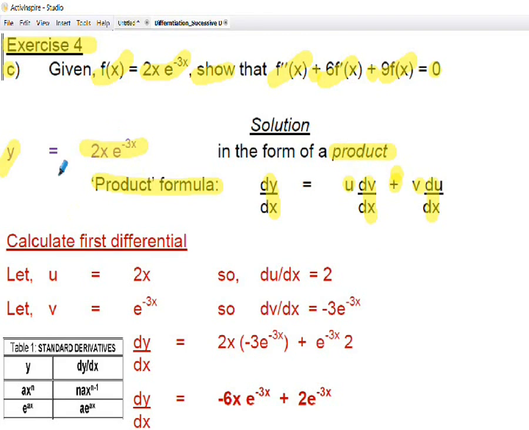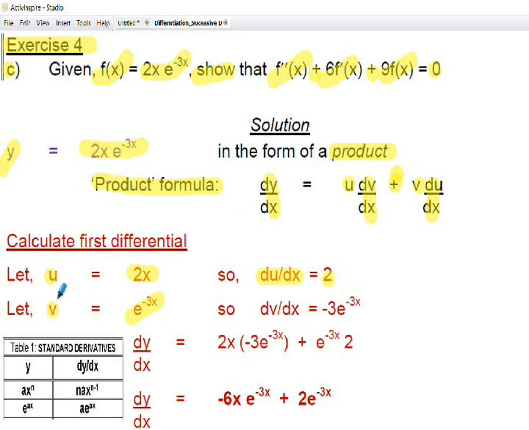We have to define a u term in this expression, and we have to define a v term. My u term I'm going to let be 2x, and my v term I'm going to let be e to the minus 3x. If you're not sure about this process, I would encourage you to visit the previous presentation on the product rule. When we differentiate u with respect to x, we get 2.